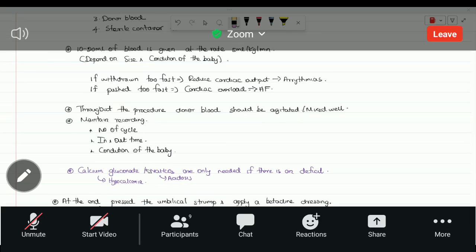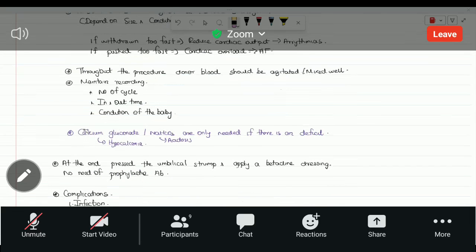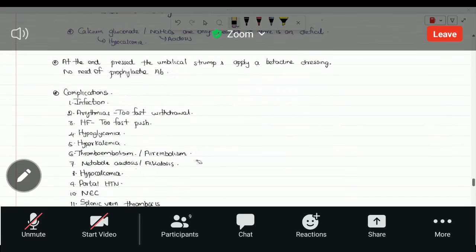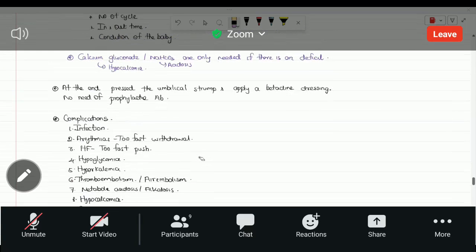No need to remember those stuff. And the complication, you may need some of the complication. Just remember the common blood transfusion complication that I have mentioned here. Nothing new. Infection, arrhythmia, heart failure, hypoglycemia, because the blood pack doesn't contain excess glucose. Whatever the glucose there, it's used by the red blood cells, so that can lead to hypoglycemia. Hemolysis of the red blood cell can lead to hyperkalemia, and thromboembolism can occur.